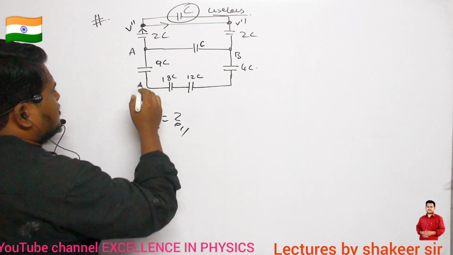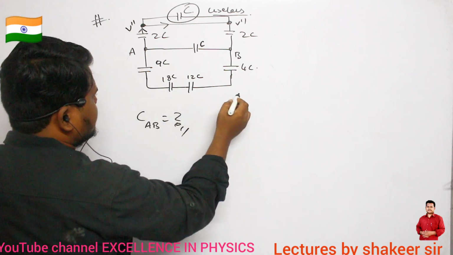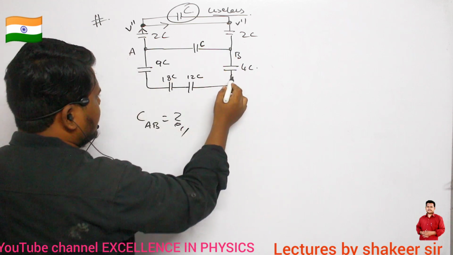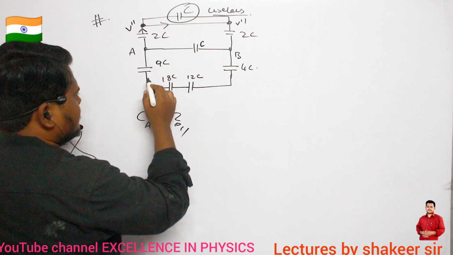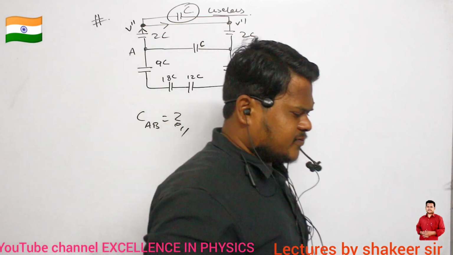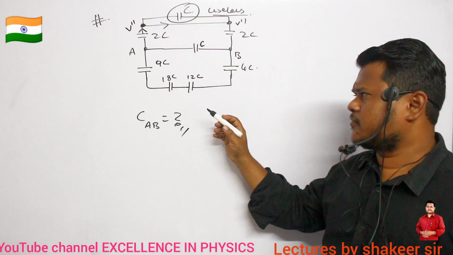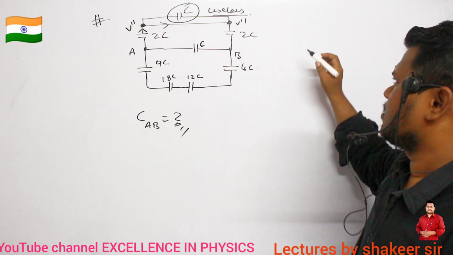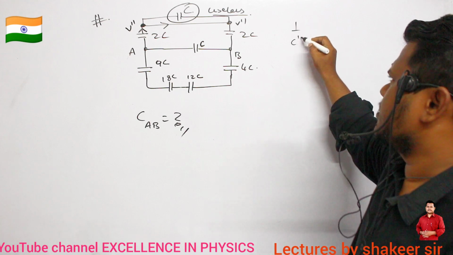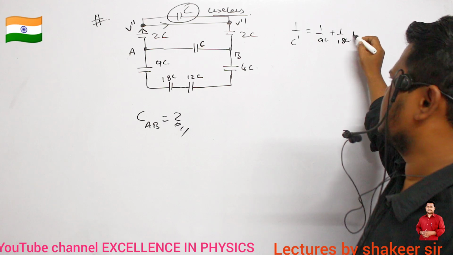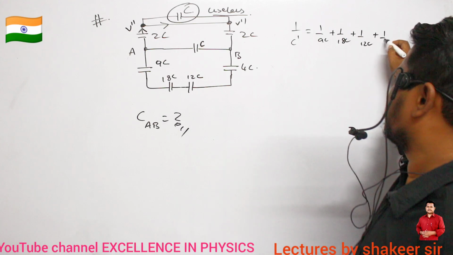Okay. Now what about all these three capacitors? Are they connected in series or in parallel? All of them are connected in series, no? So therefore, first of all, let us calculate the equivalent capacitance of 9C, 18C, 12C and 4C. Clear? So therefore, 1 by C dash is equal to 1 by 9C plus 1 by 18C plus 1 by 12C plus 1 by 4C.